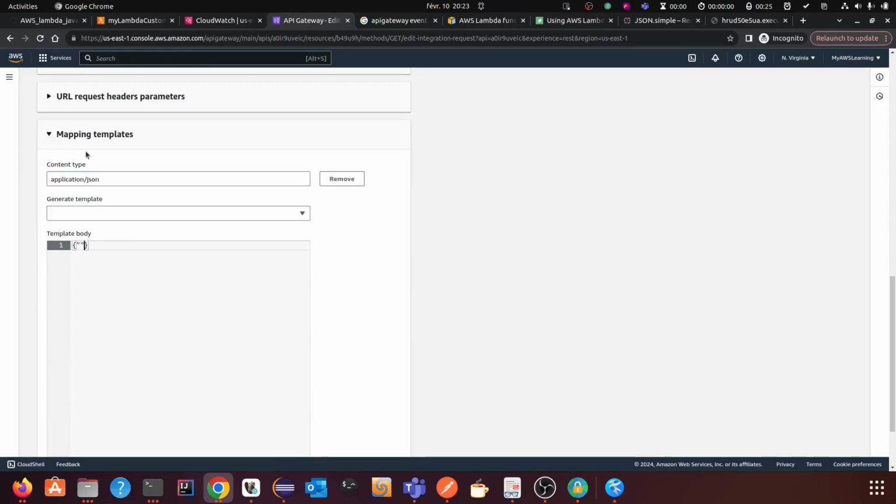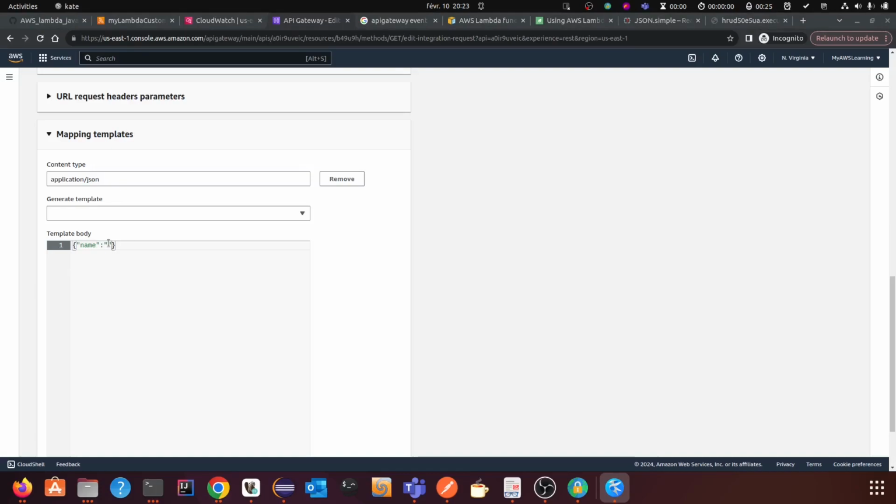Then you have to create a JSON here. Custom integration means you have to generate the input JSON to the lambda in the API Gateway layer. So how can you do that? API Gateway provides a few custom objects, and the language is known as VTL, Velocity Template Language. Using that language you can retrieve the information in the API Gateway layer.